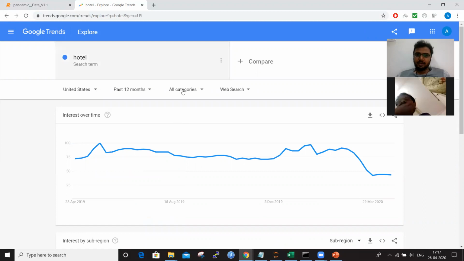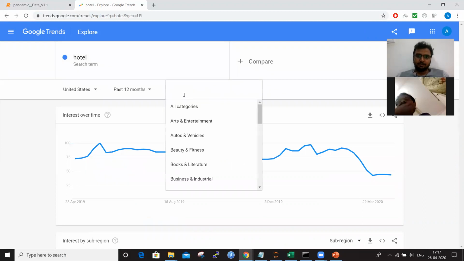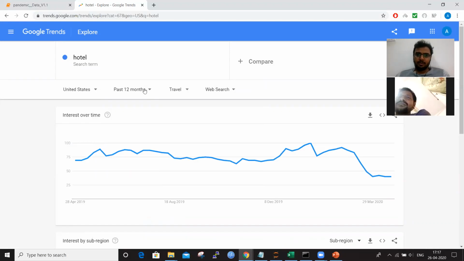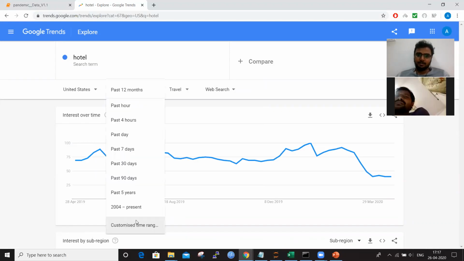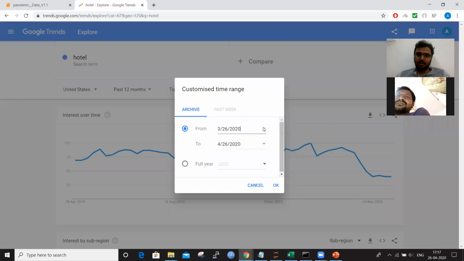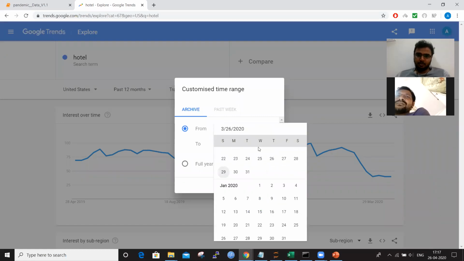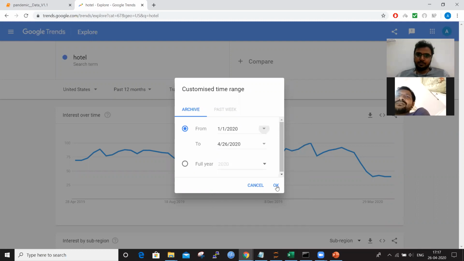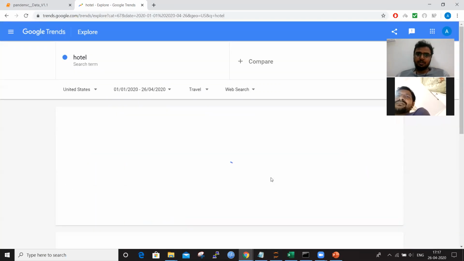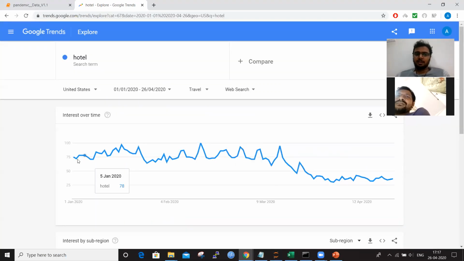So here we can select the category travel. We can also select the date range, a customized date range. Let us say we are checking this from Jan 1st to as on date. So this is what the trend is. This many times on this date, this many times on this date, the people have searched this.